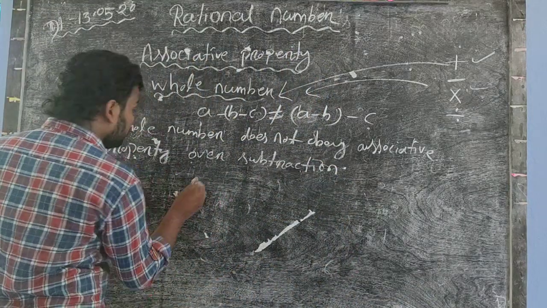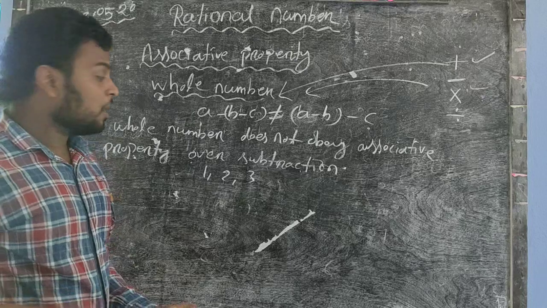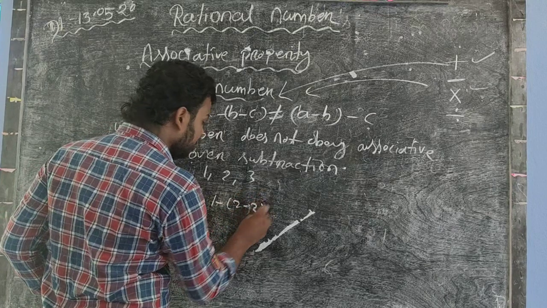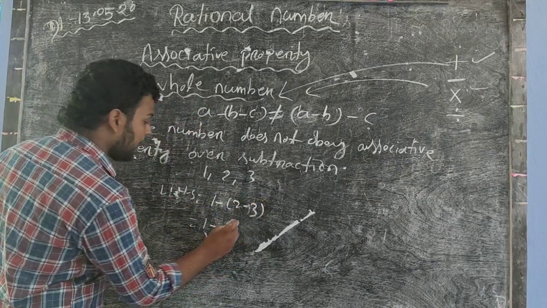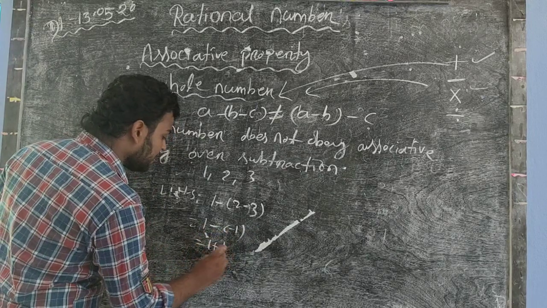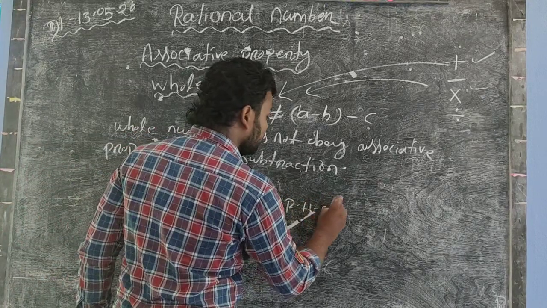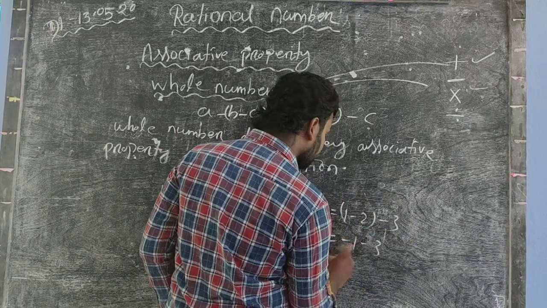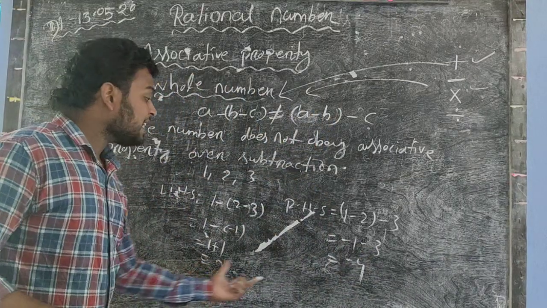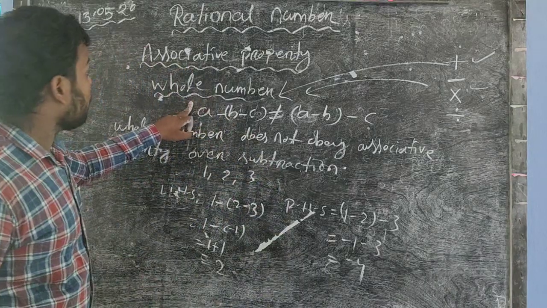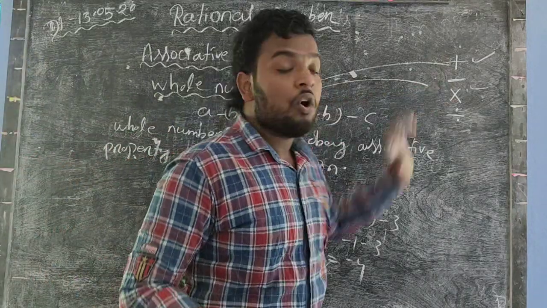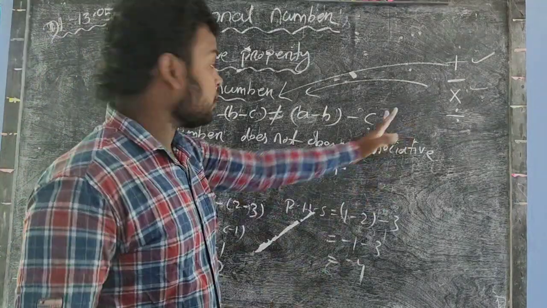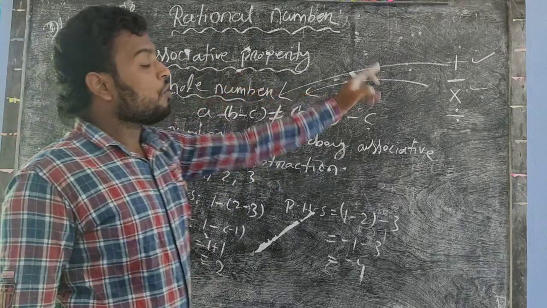So let's write the example. 1, 2, 3 are three whole numbers. So in the LHS, you find that 1 minus of 2 minus 3 equal to 1 minus, that is equal to minus 1. So equal to 1 plus 1 equal to 2. In the RHS, you find that 1 minus 2 minus 3, that is equal to minus 1 minus 3 equal to minus 4. So LHS is not equal to RHS. So we say that whole number does not obey associative property over subtraction.